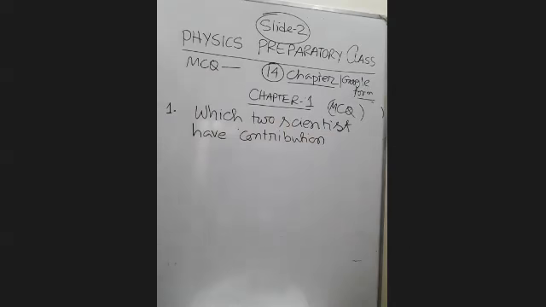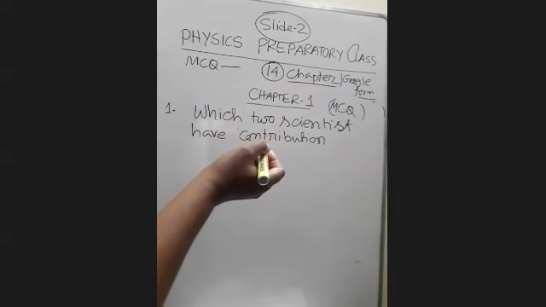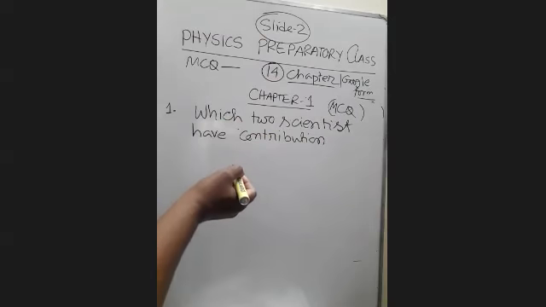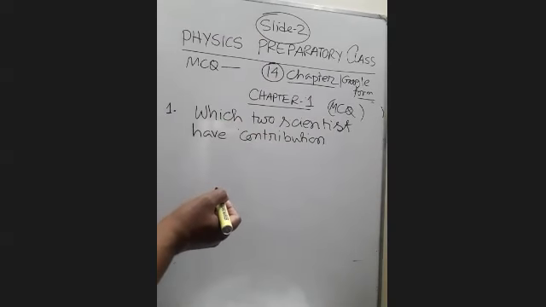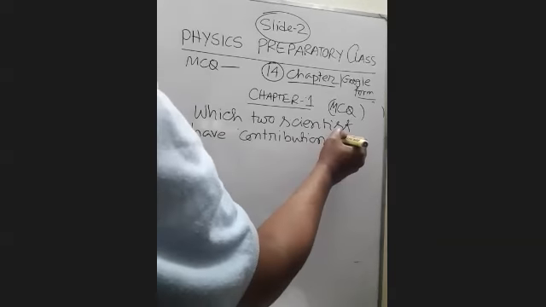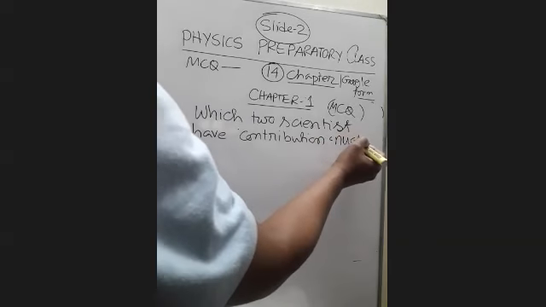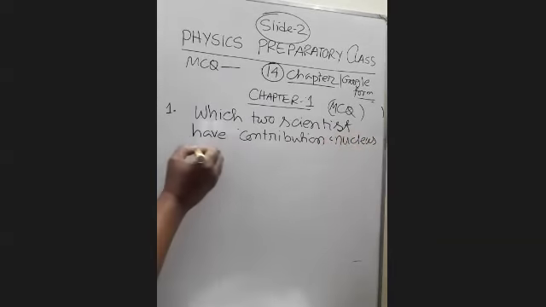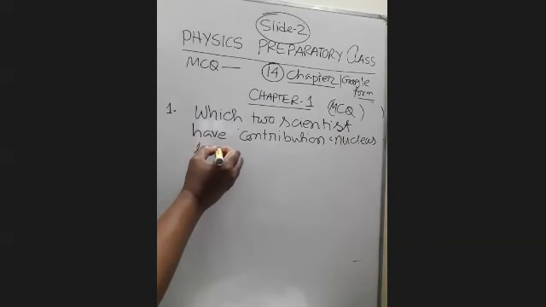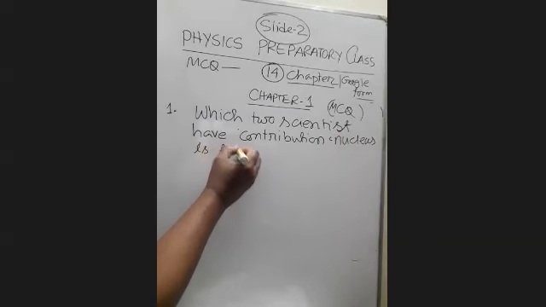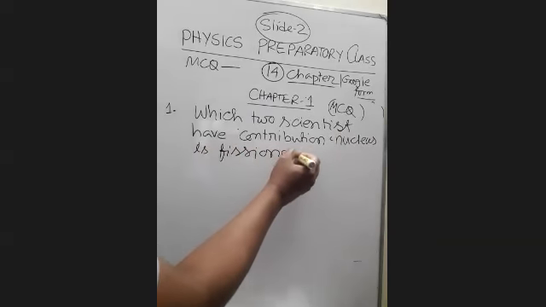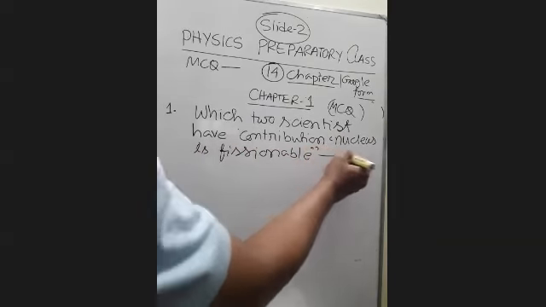Whenever you read, you may mark one line, but when two scientists make similar work, then it is tough for you. Contribution on nucleus is fissionable. The spelling may have some mistake, but you just think about this: nucleus is fissionable.